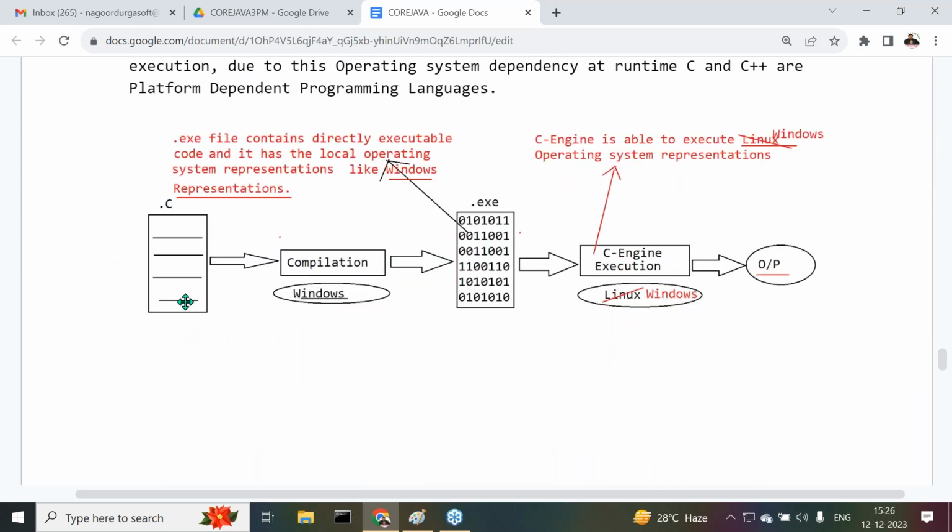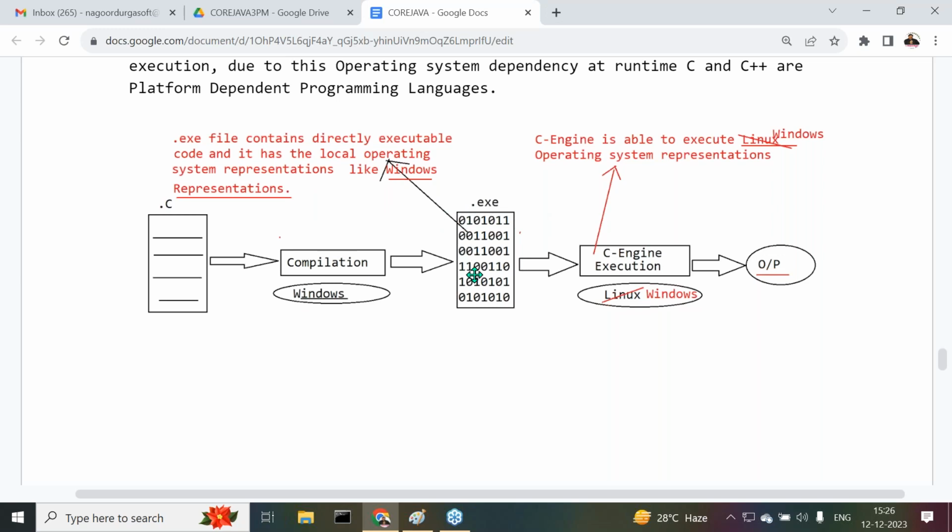Here the point is, if you compile a C program on Windows operating system, automatically an .exe file will be generated. The .exe file contains directly executable code and it has the local operating system representations, like Windows representations.